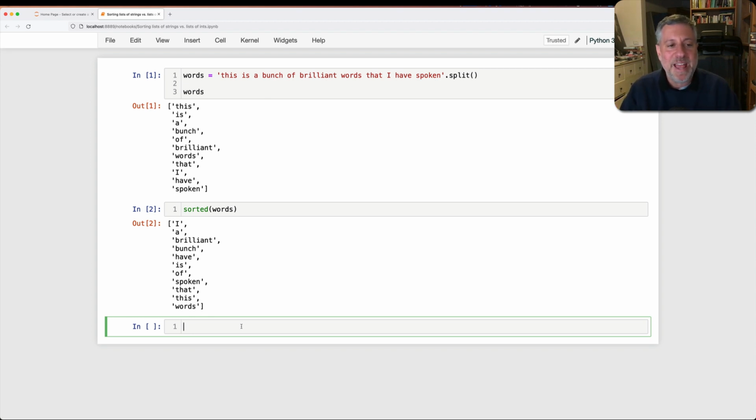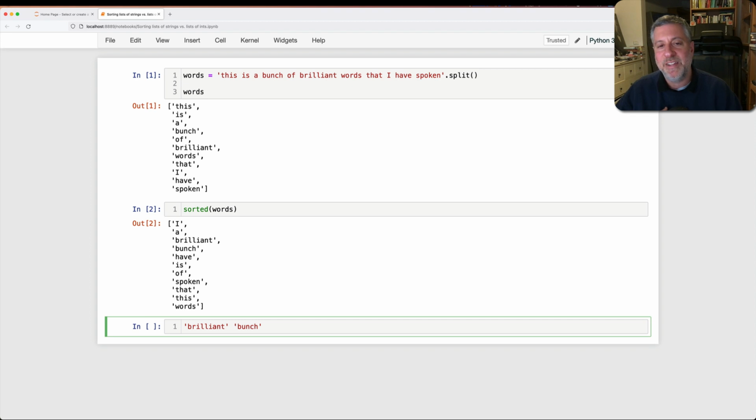But basically, if it has to compare, for example, brilliant and bunch, what does it do? Well, it looks at index 0, the first letter in each word. And if those are the same, it looks at index 1, the second letter in each word. And it uses that sort of comparison to know which comes first.